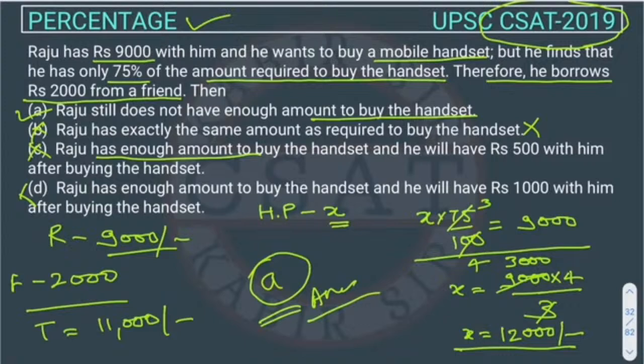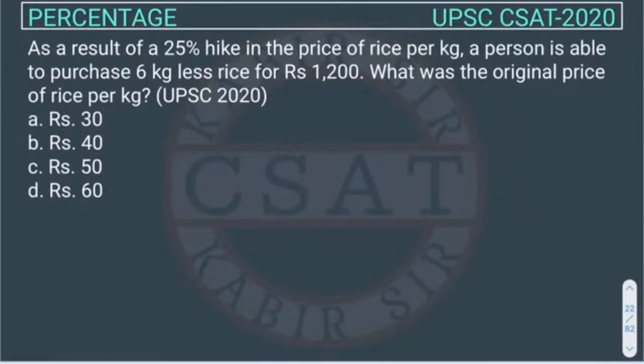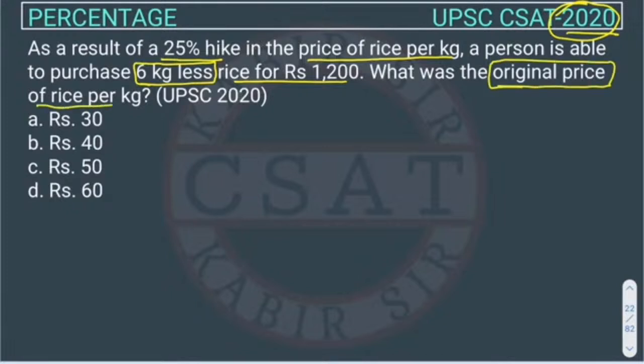Okay. I hope everyone understood. So this is a question of percentage. This question was asked in UPSC CSAT 2020, right? The question is: as a result of a 25% hike in the price of rice per kg, the price of rice got increased by 25%, and a person is able to purchase 6 kg less rice for 1200. What was the original price? So the question is asking about the original price of the rice per kg.